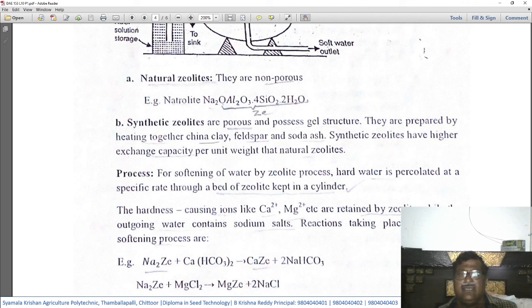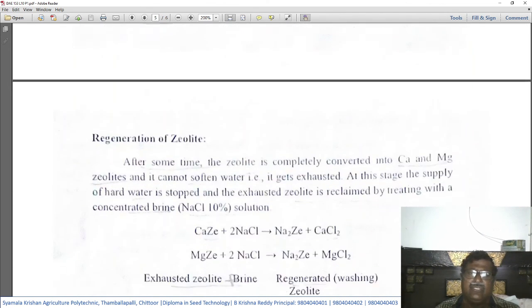Here, there will be a big cylinder in which the hard water is being treated. In that cylinder, a thick bed of zeolite is arranged as shown in the figure.